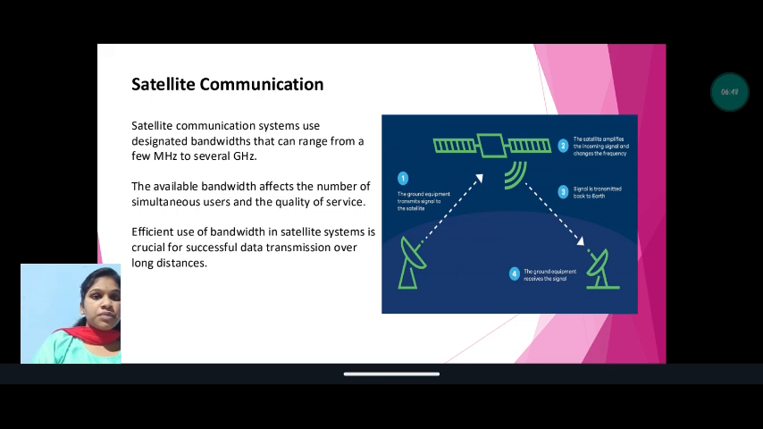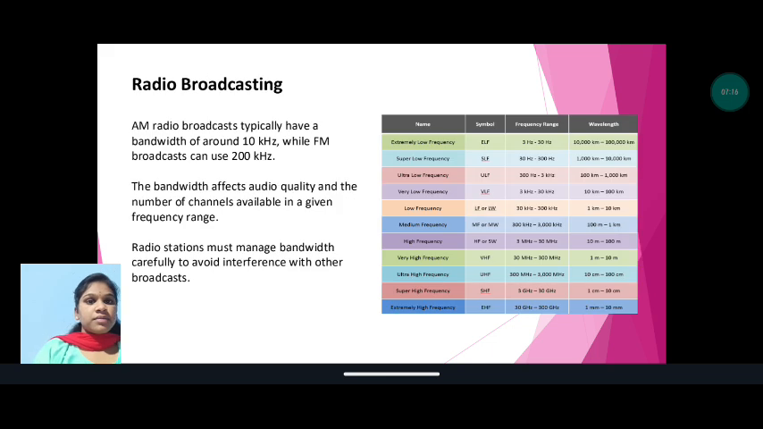There are 4 steps for satellite communication. First step, the ground equipment transmits signals to the satellite. The second one is the satellite amplifies the incoming signal and changes the frequency. Third one is the signal is transmitted back to earth. And the fourth step is the ground equipment receives the signal. These are the 4 steps in satellite communication.